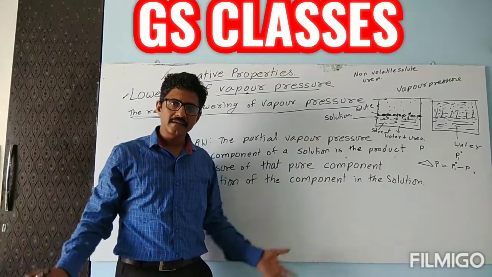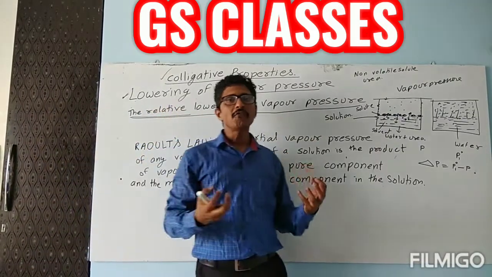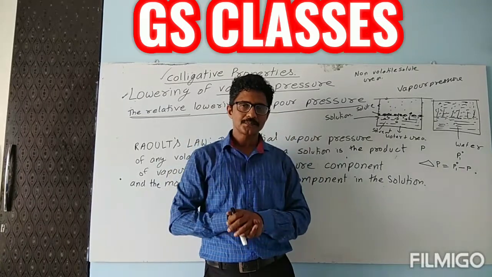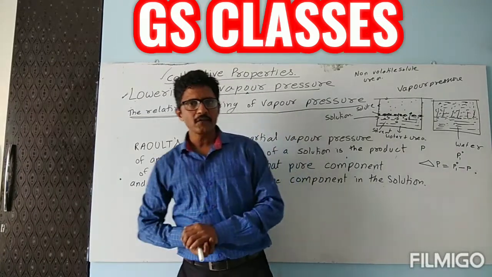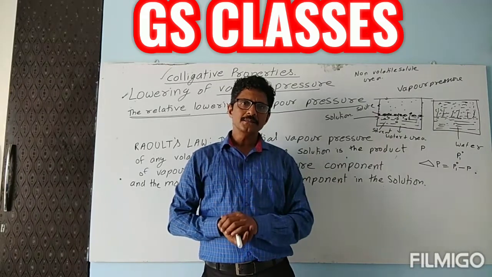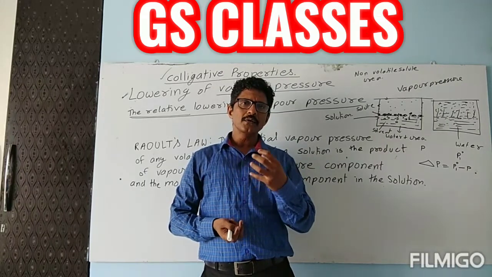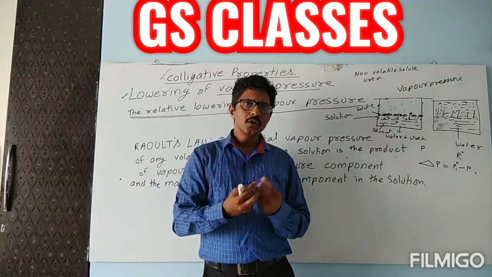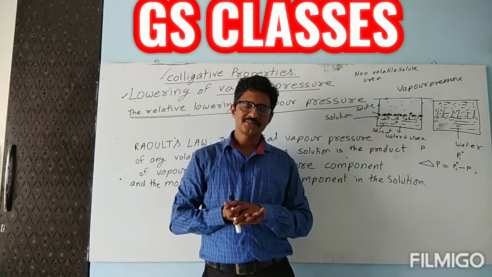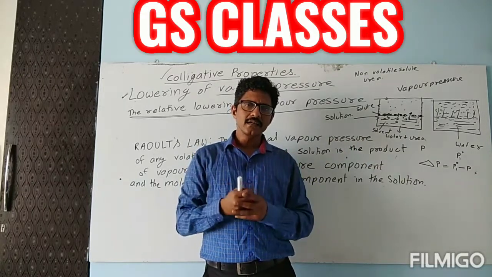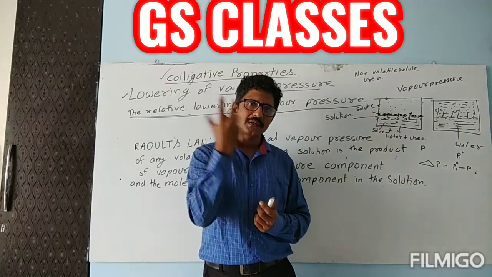Let's try to understand the meaning of relative lowering of vapor pressure. This I will explain with one example. Suppose one person is going to purchase something and the seller has reduced 10 rupees.